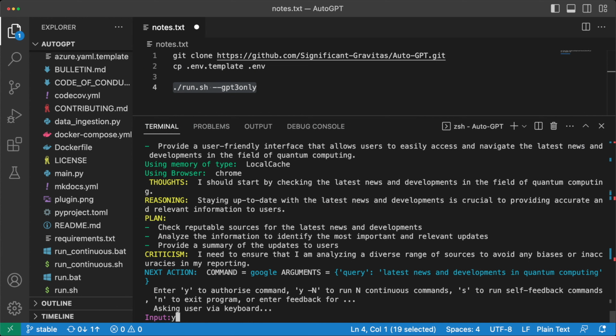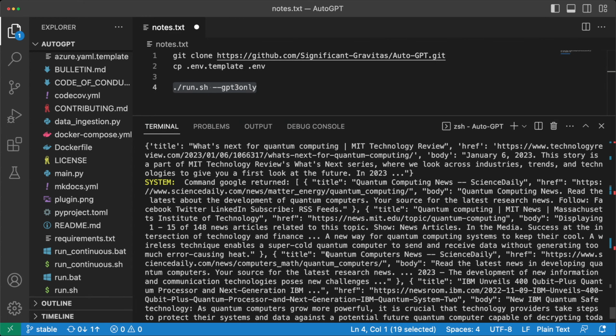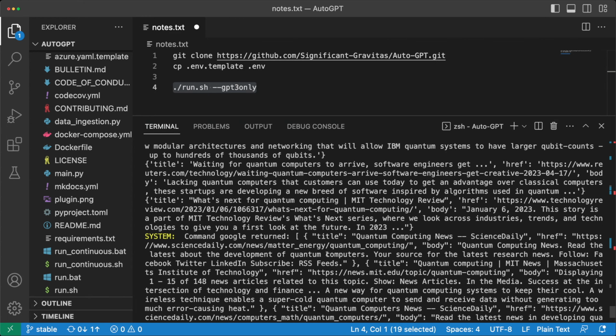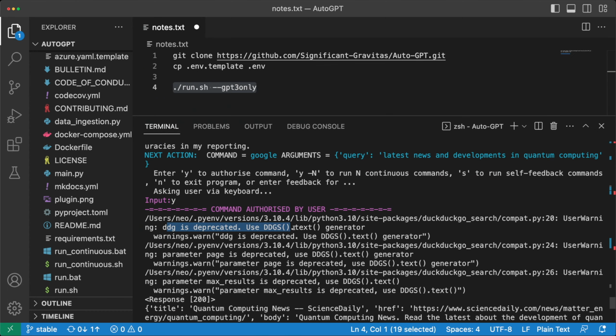So let's authorize this command. This will basically use Google, get some results, which we can see right here, and then it continues its magic. Up here, we can see there were some warnings, like TTG is deprecated. I think this is because behind the scenes, we did not put an API key for Google, so it's falling back to DuckDuckGo search engine. And there were some library updates, but that shouldn't affect our usage of AutoGPT.